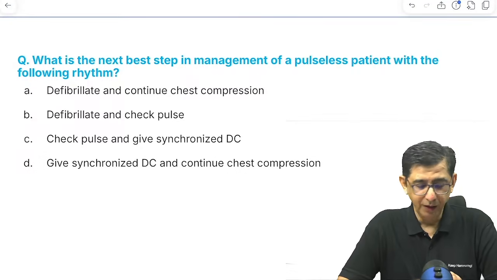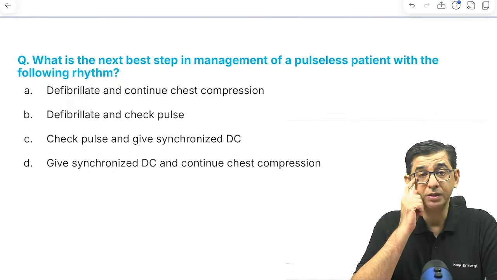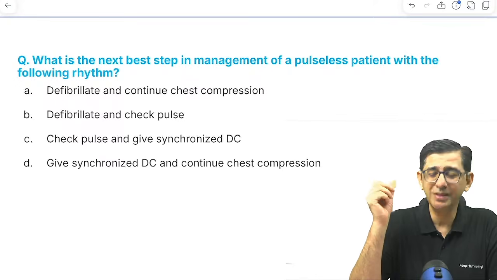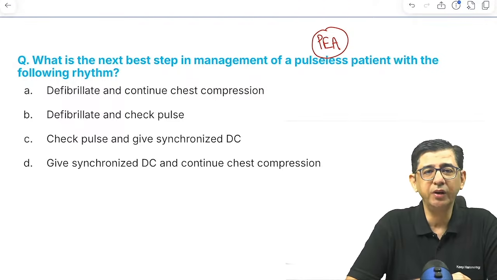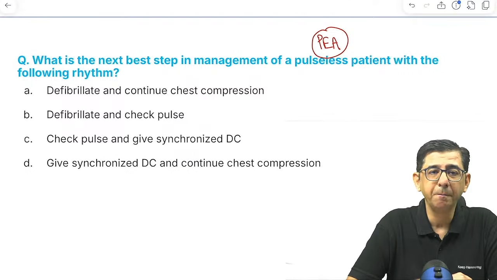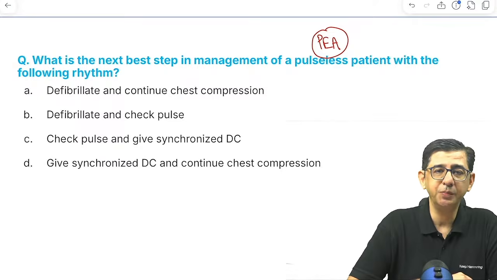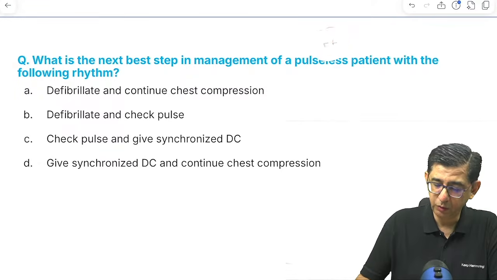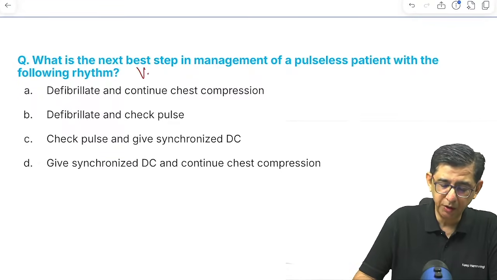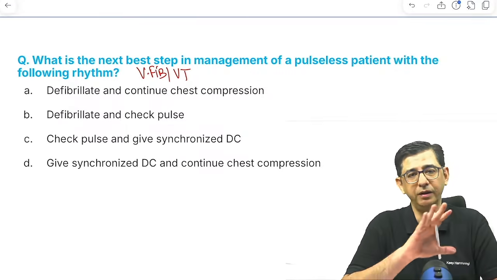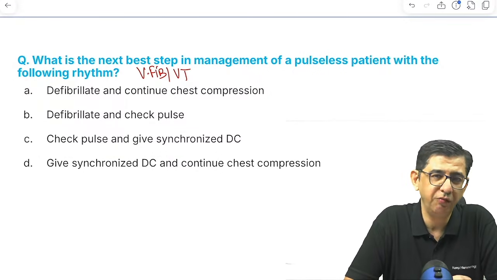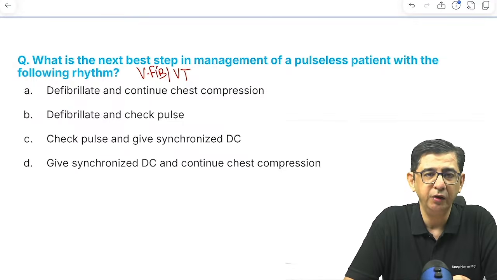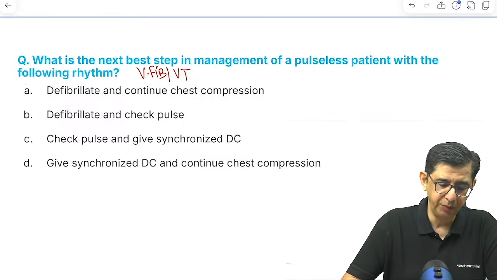Okay जी. Next best step in management for pulseless patient with the following rhythm. So pulseless patient मतलब pulseless electrical activity के फेवर में ही जा रहा है. ओके पल्सलेस पेशेंट, नॉट पल्सलेस इलेक्ट्रिकल एक्टिविटी. इनफैक्ट वो रिदम इसमें स्पेसिफाइड होना चाहिए. चलो मैं रिदम को मेंशन कर देता हूँ. The rhythm most of the time will be in the form of ventricular fibrillation or ventricular tachycardia, right. So the question is not on pulseless electrical activity, it could be ventricular fibrillation or ventricular tachycardia for a pulseless patient. Then it is defibrillate and continue the chest compressions in a patient.